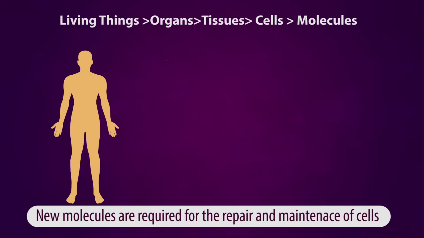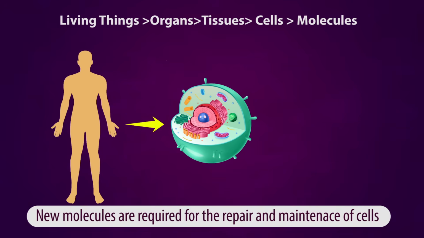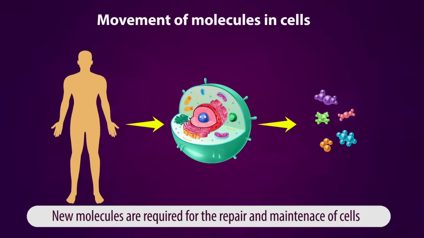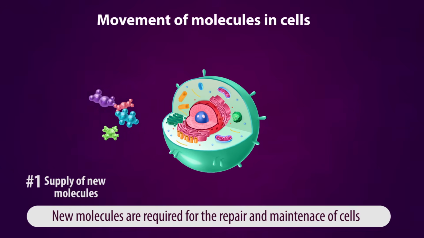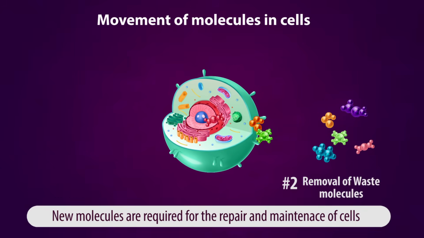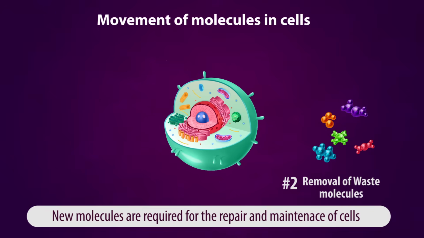Do you know all living things are made up of cells? Cells are made up of molecules. To keep a cell alive, it needs to be maintained well and repaired from time to time. For this repair and maintenance, two things are to be done. 1. Supply of new materials, and 2. Removal of waste and unwanted materials from these cells. These two tasks are achieved by life processes.